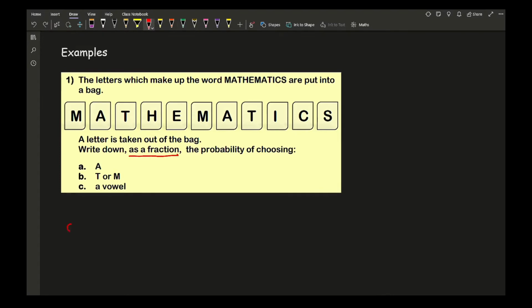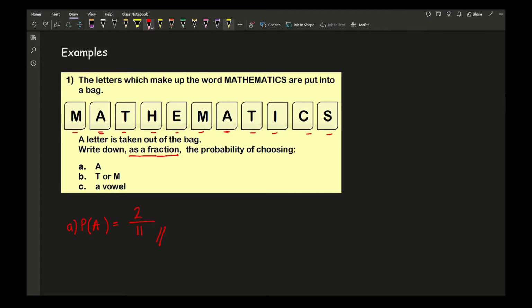So looking at question A, so the probability of selecting an A is, and again, thinking about how many A's have we got in total. So we've got 1 and we've got 2, so that's going to be 2. And then how many letters have we got all together? That's 1, 2, 3, 4, 5, 6, 7, 8, 9, 10, 11. So your final answer then is going to be 2 over 11.